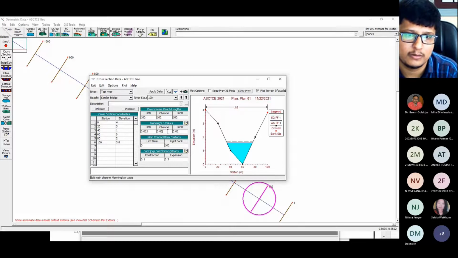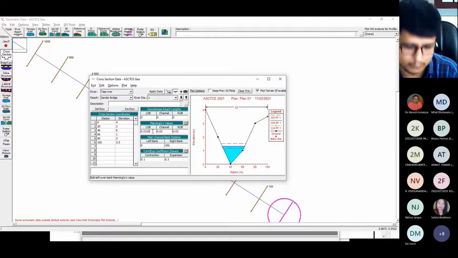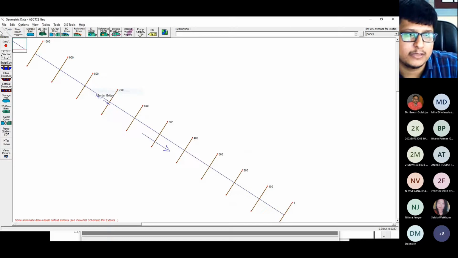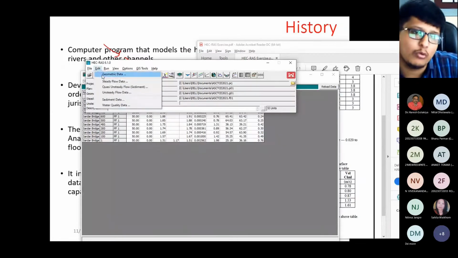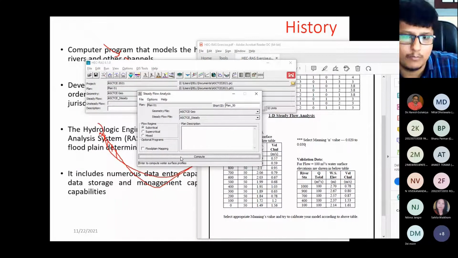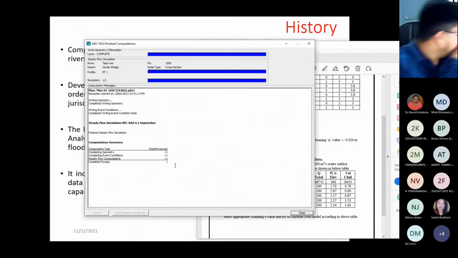Okay, this is 100. Apply, and this is number 1. Data. Okay, again you need to go for exit, and again you go for save. Once you save it, again you have to run steady flow. First close this window, compute it, it will again compute it.